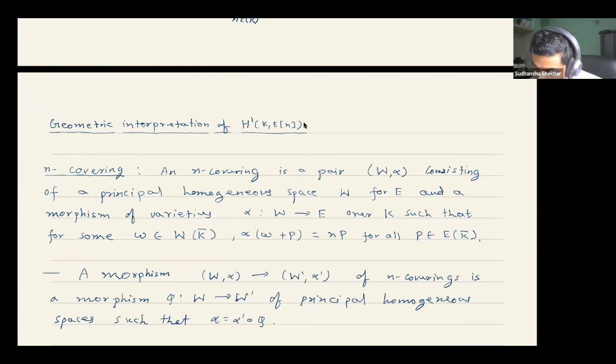So an N-covering is a pair (W, alpha) consisting of a principal homogeneous space W for E and a morphism of varieties from W to E. Not merely is it a principal homogeneous space, but also there is a given morphism from W to E, which we demand to be over K, such that if I take a point of W over K bar, since W is a principal homogeneous space, we can add W plus P and then apply alpha on this.